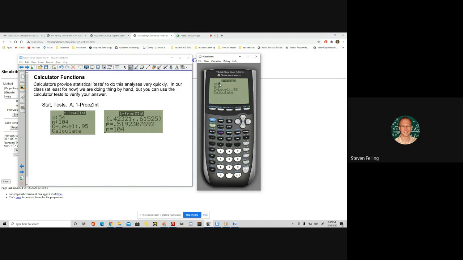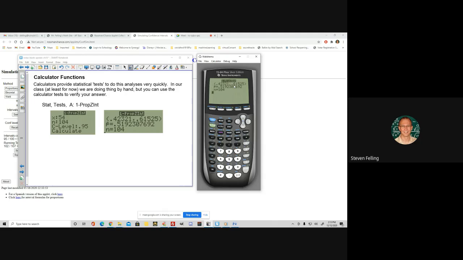And for the X, what we have to do is put the number of yeses that we had in our experiment. So in this experiment, we got 54 CFANs that had the disease. And then for the N, we put the total number that were in the sample, which was 104 CFANs. And then for C level, we put the confidence level. So if I want 95% confidence, I put 0.95. Okay, and then we say calculate. And what it'll do is give me the boundaries, 0.423 to 0.615. So it just does the calculation for us.